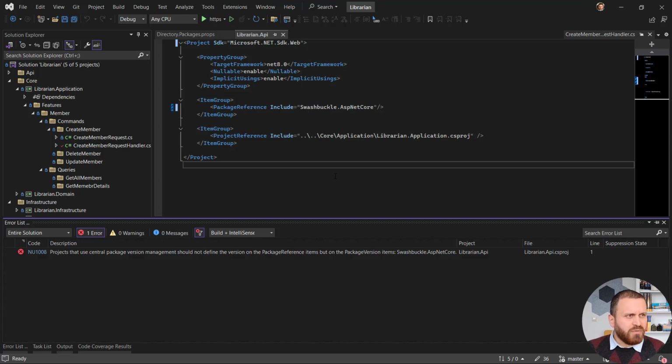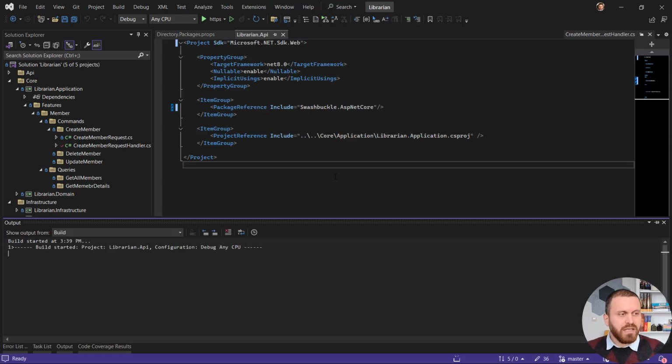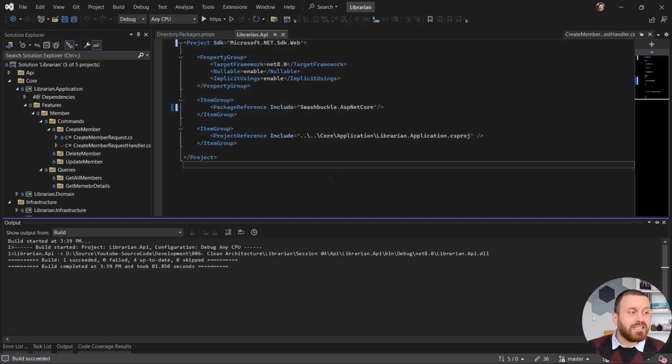Don't worry about this error, it will disappear. Let me build it again for you. Okay, now it is gone on the second build.